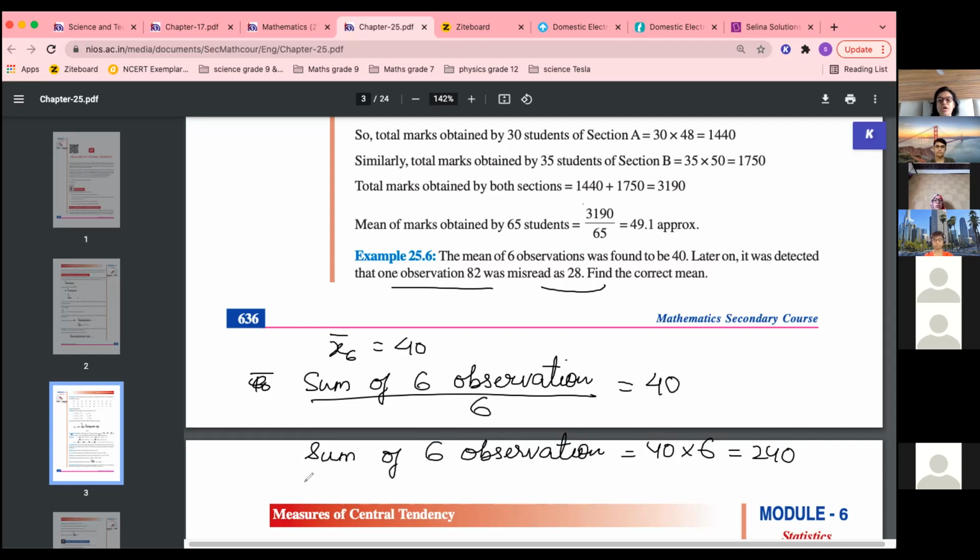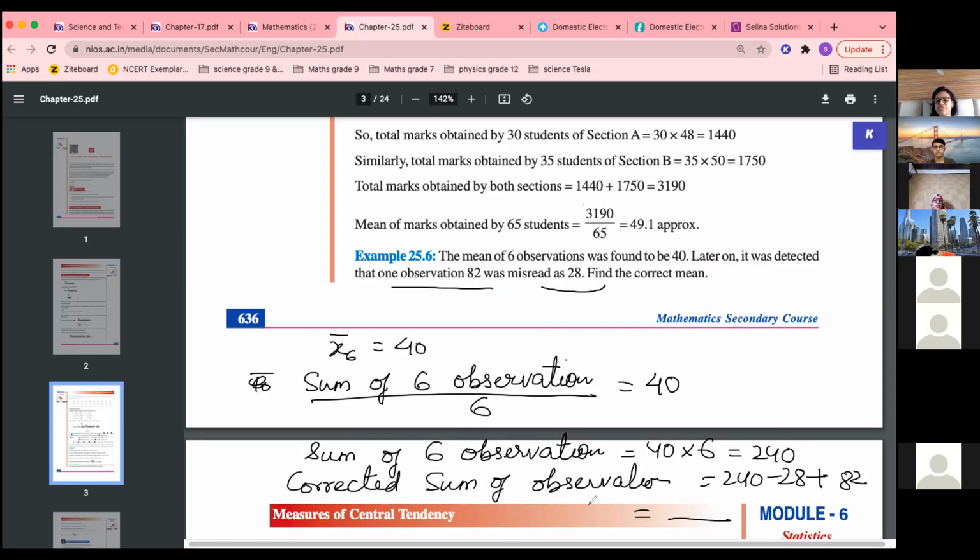Yes, so what will the corrected sum of observations be now? 240 minus 28 because we don't need it, and we'll add 82. Whatever answer we get, we'll divide it by 6 and you will get the correct mean. Is it clear how to do it?